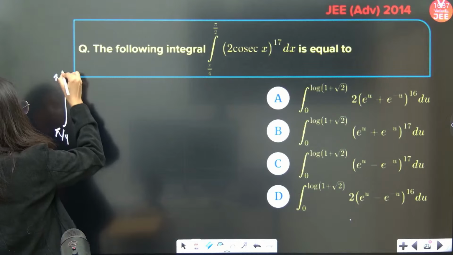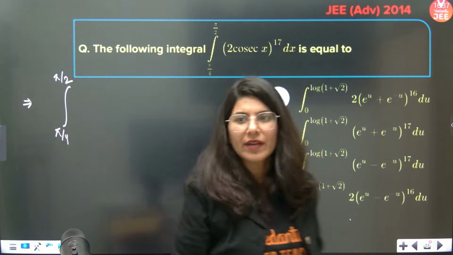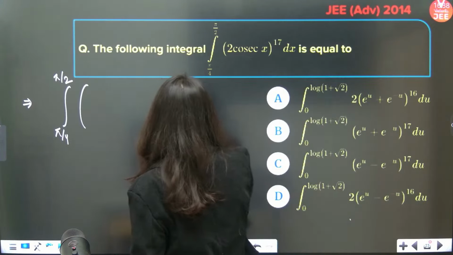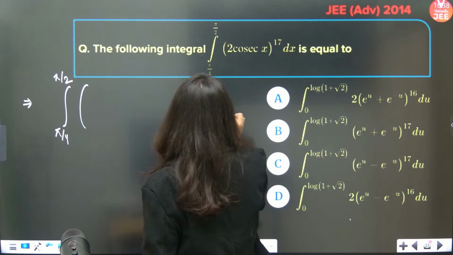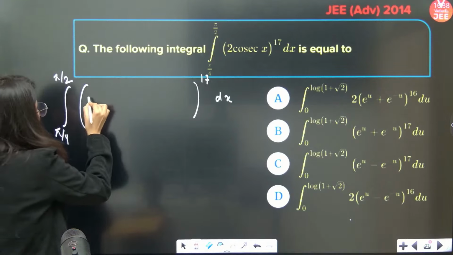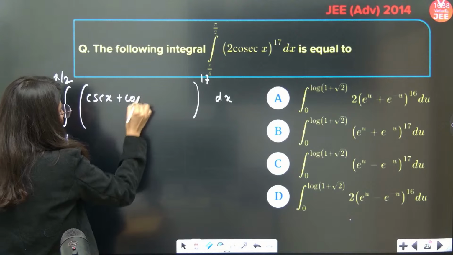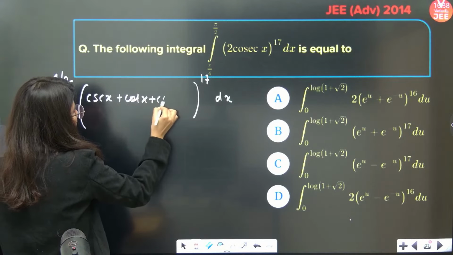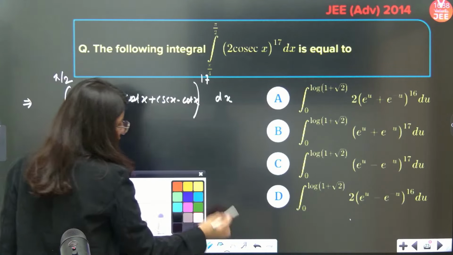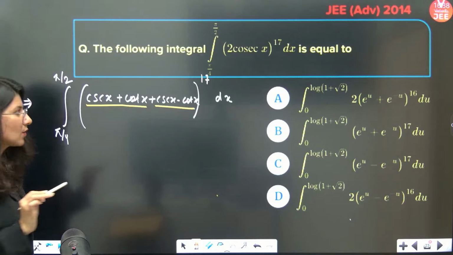Very good question, I would say that a little bit of manipulation skills are required. 2 cosec x power 17, right? So 2 cosec x power 17 and this is dx. Let us write it this way. Now 2 cosec x, I am going to write as cosec x plus cot x plus cosec x minus cot x. Can I write this way? Yes or no? Because I have added 1 cot x and I have subtracted 1 cot x, correct?